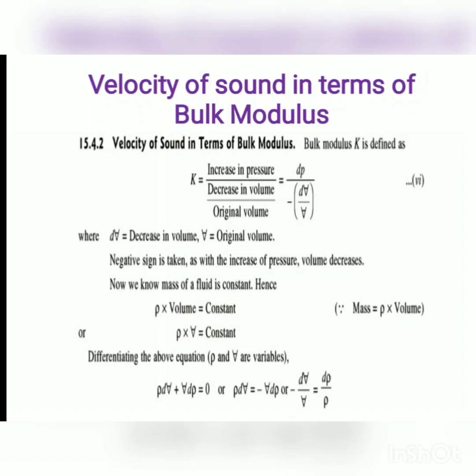Differentiating the above equation where rho and V both are variables, we will get rho into dV plus V into d rho is equal to 0, or minus dV by V equal to d rho by rho. Put this value of minus dV by V in the equation K equal to dP by minus dV by V. We will get K equal to dP by d rho by rho, or dP by d rho equal to K by rho.